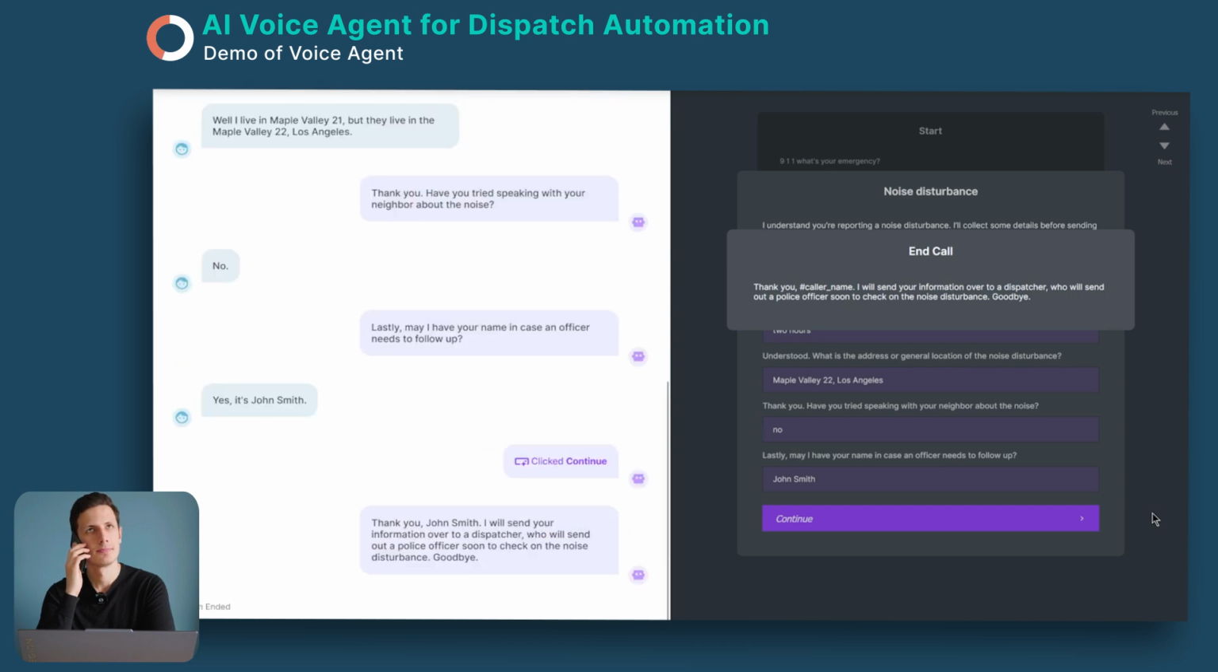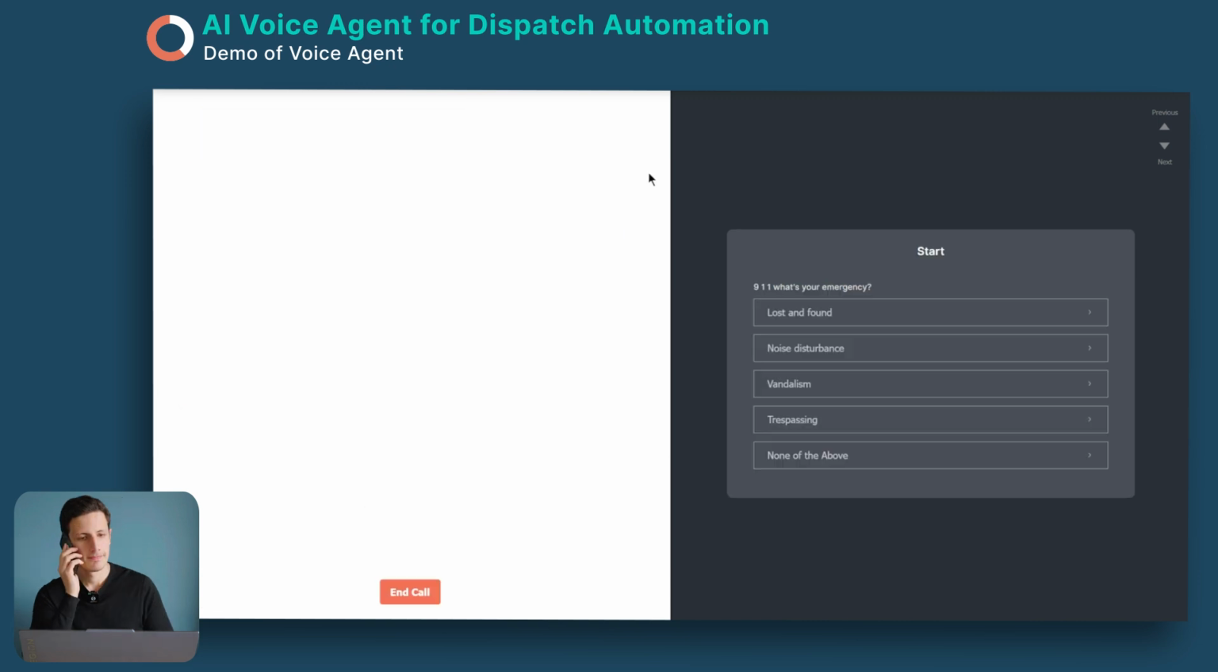So as you see here, our voice agent Grace was able to detect that this was a non-emergency call. She was able to then collect information from me about where the noise disturbance was coming from and my name and details, and send those details over to the dispatcher, which can then send out an officer from there. Again, automating these non-emergency calls, so the critical ones can go to the live agents. Now I'm going to quickly show you what happens if the non-emergency actually turns into a critical emergency.